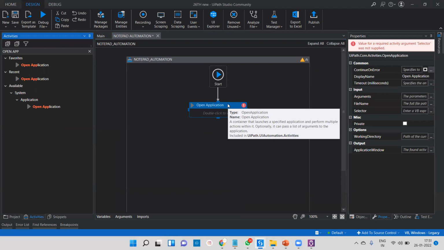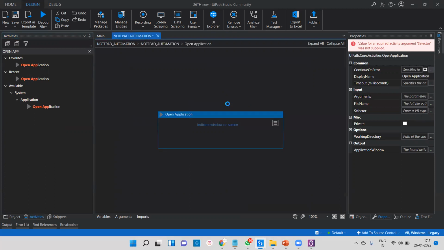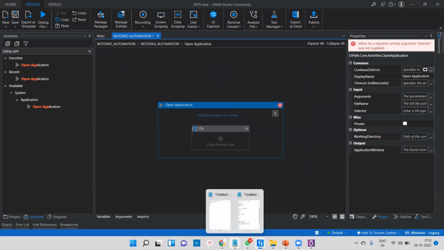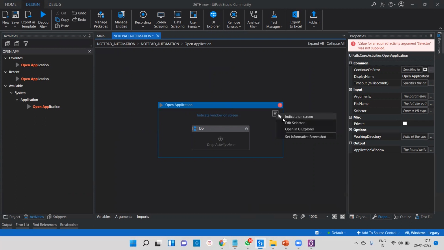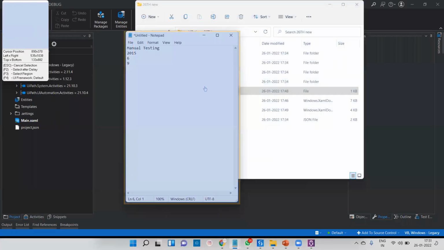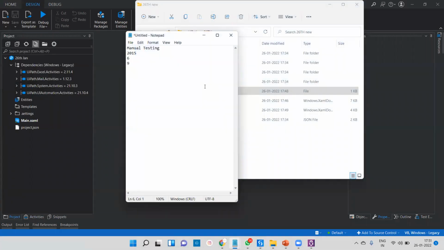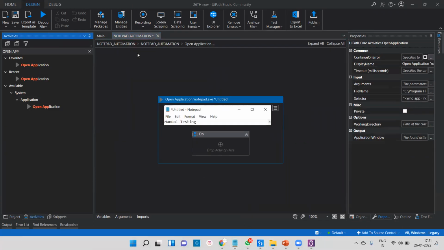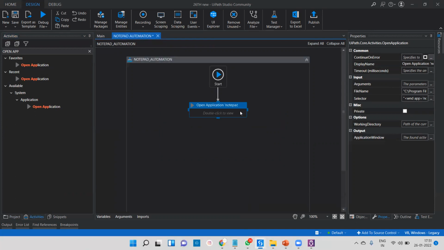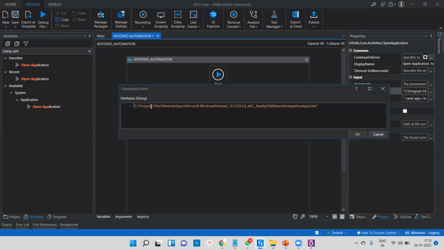It's very simple. Okay. In open application, what we'll do, we'll try to spy my particular application. My application is Notepad. What we'll do, we'll try to open, and there is spy. Spy means you are going to attach your screen, whatever things you are going to automate. And right now I'm going to attach it this way. Okay. So this is it. If you come here, this is open application, and UiPath has already taken this path. You can see here right now program files, window apps, Microsoft. So you can see here the path we have already taken.